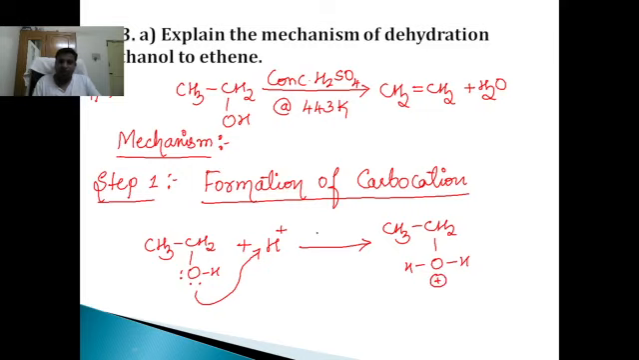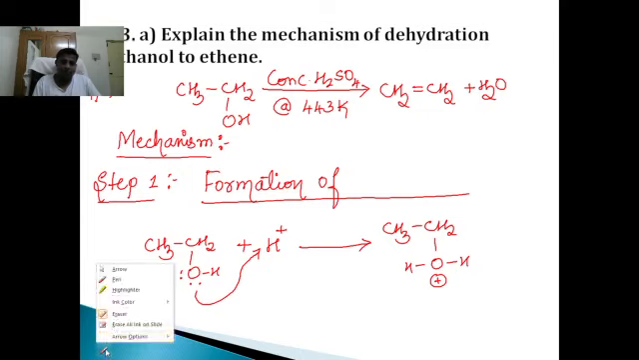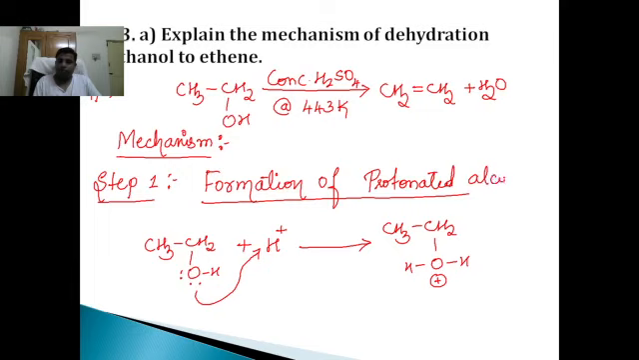Sorry, the first step is not called formation of carbocation. The first step is called formation of protonated alcohol. The second step is formation of carbocation. So the lone pair of electrons on the oxygen of ethanol abstracts the H plus ion from the acid and forms protonated ethanol. This is step 1. So you'll get 1 mark for this step.